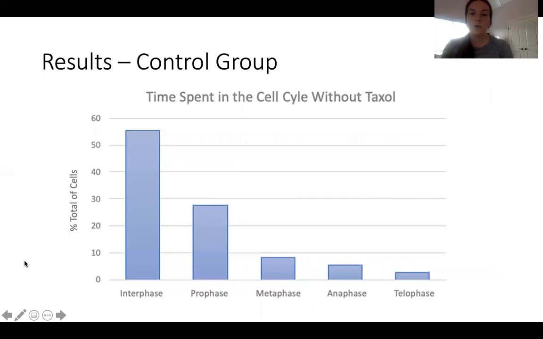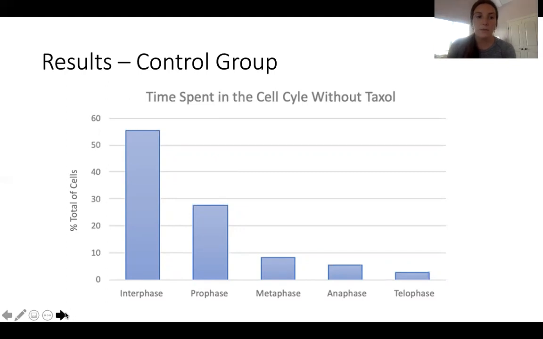So here we can see the results for the control group specifically. You can see that a lot of cells spent a lot of time in interphase, a good amount in prophase, and then it starts to dwindle down around metaphase, anaphase, and telophase. Specifically focusing on anaphase and telophase, you can see here there's some cells in anaphase and then some less in telophase, so it's already started to minimize. However, there are still more in anaphase than there are in telophase.